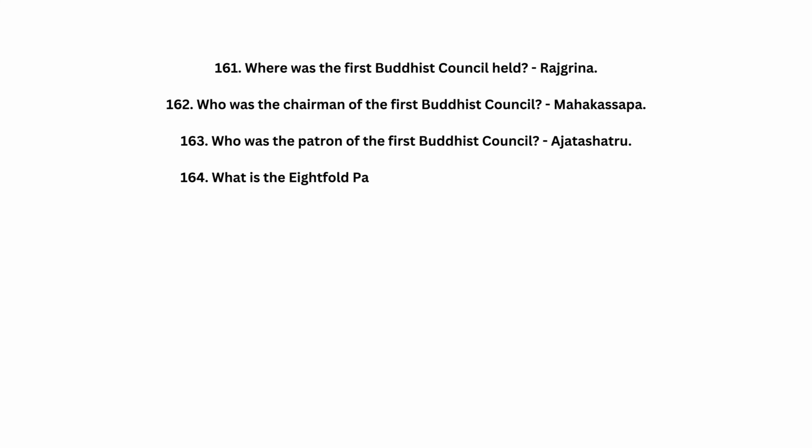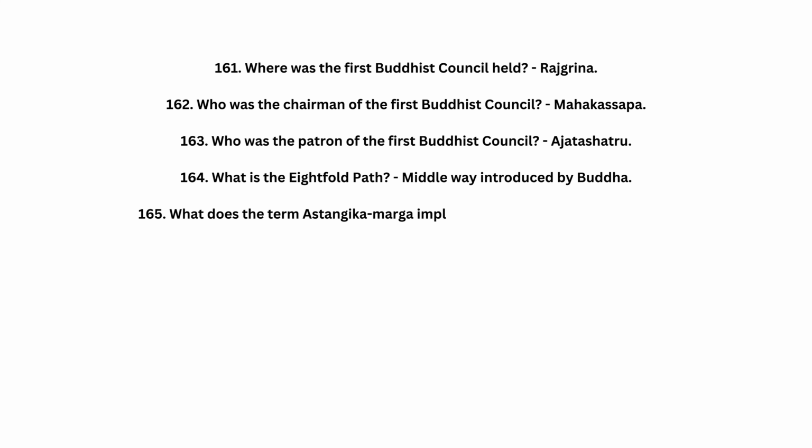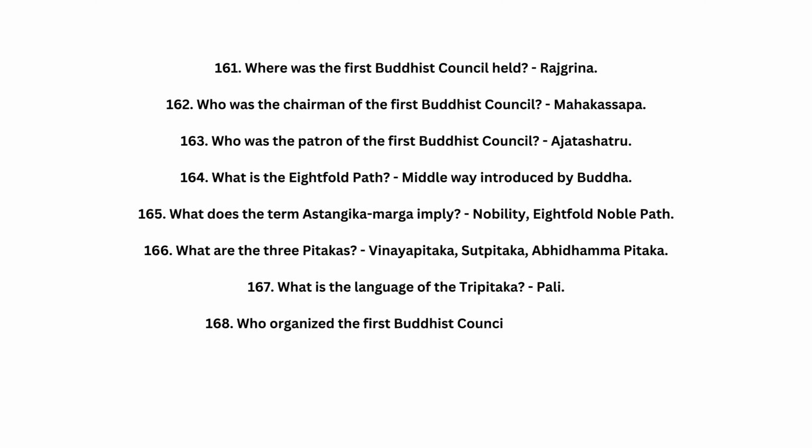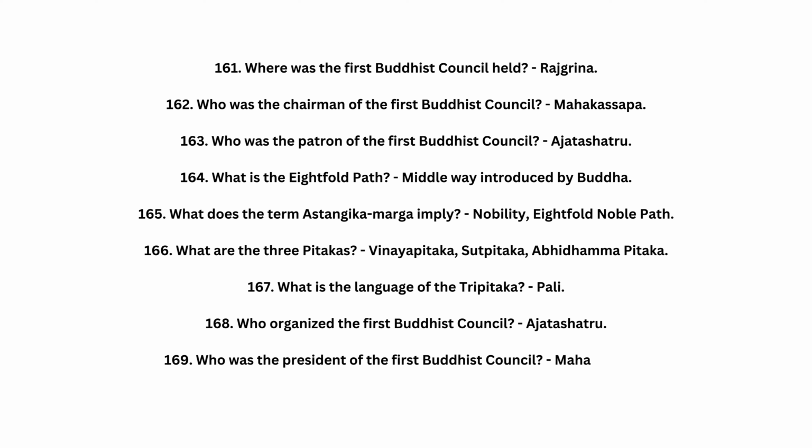164. What is the Eightfold Path? Middle way introduced by Buddha. 165. What does the term Astangika Marga imply? Nobility, Eightfold Noble Path. 166. What are the three Pitakas? Vinaya Pitaka, Sutta Pitaka, Abhidhamma Pitaka. 167. What is the language of the Tripitaka? Pali. 168. Who organized the first Buddhist council? Ajatashatru.